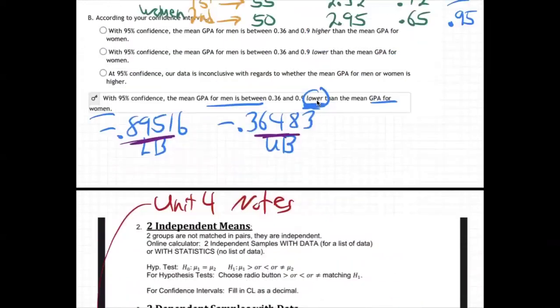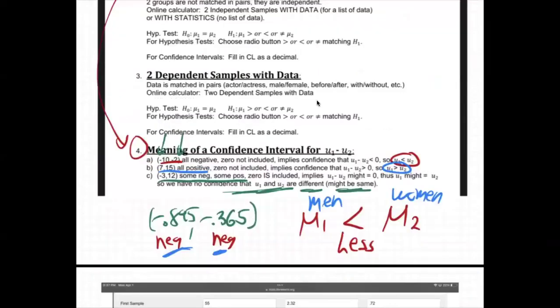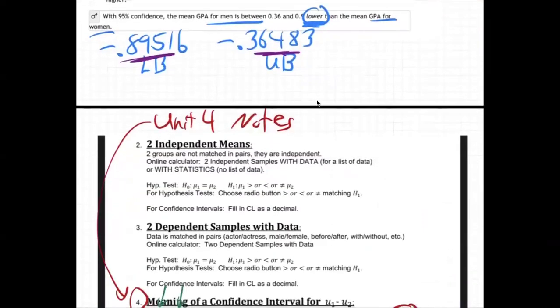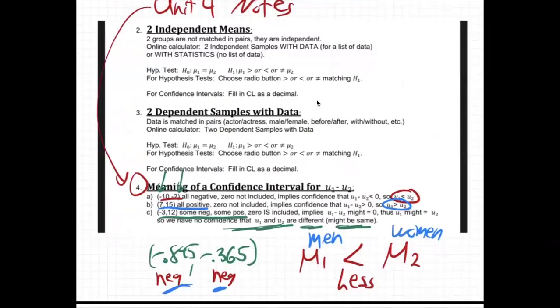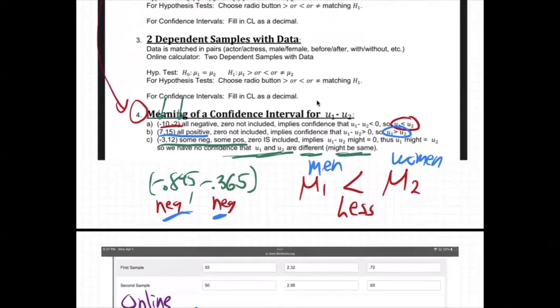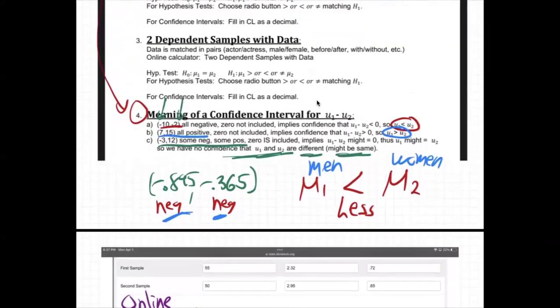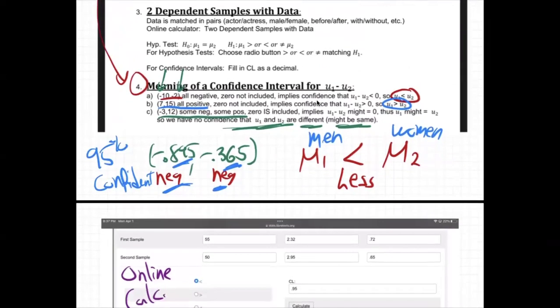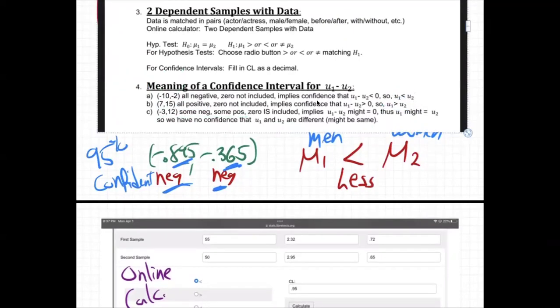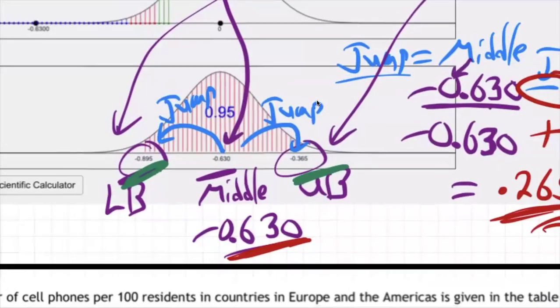Why is that? Well, I showed you how to find it, but I want you to see it logically, not just, hey, step 1, step 2, step 3, monkey see, monkey do. But what does it mean? Why is it less? Well, because our answers are negative, you see. In other words, we're saying we are 95% confident that the real answer is somewhere between negative 0.895 and negative 0.365, right? Just look at the graph here.